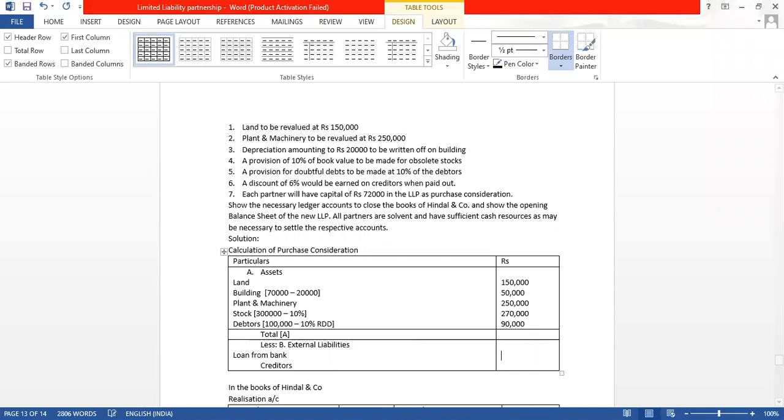So 5 lakh new value is not given, so I'll take the old value. For creditor, they say 6%. There is a discount. So 1 lakh is the amount of creditor minus 6%. How much we will get? 1 lakh minus 6% is 6,000. So we will get 94,000. So again, I will write the total. Total is how much?